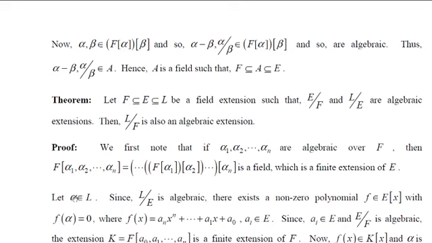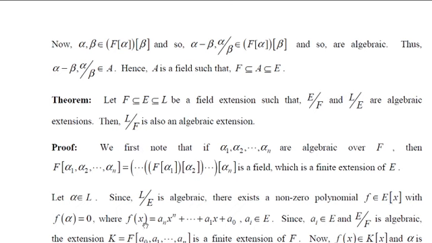That means there exists a non-zero polynomial over F for which alpha is a root. Now, remember alpha is an element of L and L over E is algebraic. That means there exists a non-zero polynomial in E for which alpha is a root. Let us say f is a polynomial in E[x] such that f of alpha is 0.